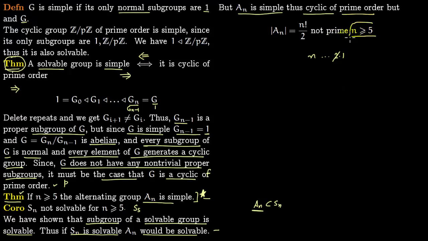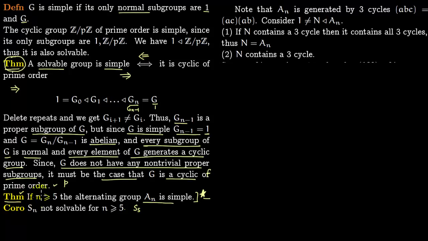So since it is not prime, that means it cannot be solvable, or we cannot start with this statement that Sn is solvable. So there is a contradiction right here. Sn is solvable, so therefore Sn is not solvable.